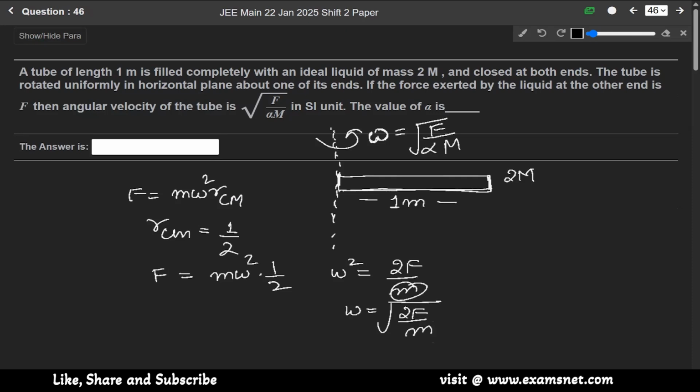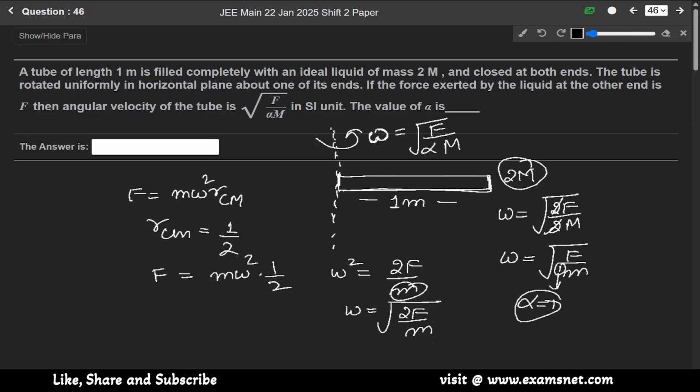Here the mass is given as 2m, so omega equals the square root of 2F over 2m. The 2 cancels out, so omega equals the square root of F over m, meaning alpha is 1. So the value of alpha asked in the question is 1.